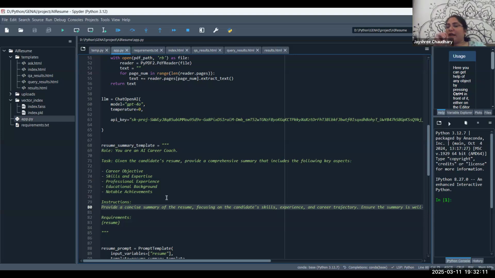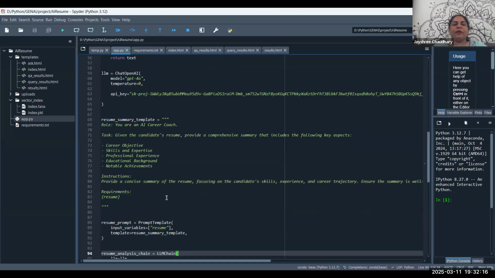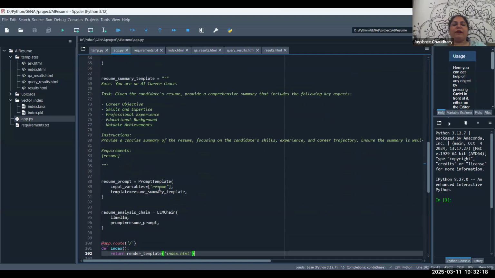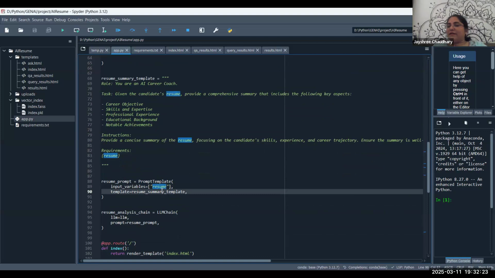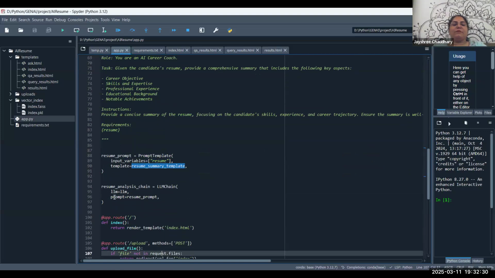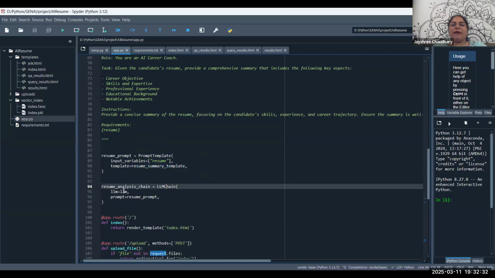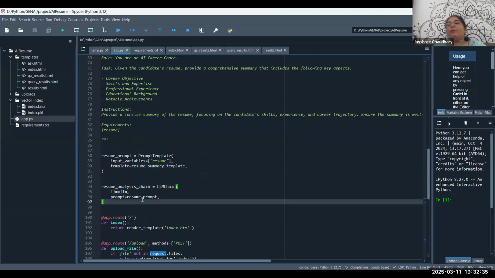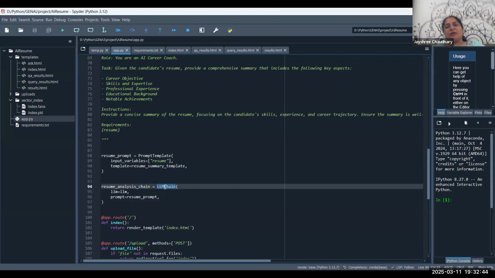So that's the reason when I hit the button after uploading, I'll get all this information. This is my resume prompt where I'm just going to say the input variable is resume. And this is the template, right? It's going to use this resume template to take that. And then this is the LangChain where I'm just going to provide what my LLM model is and what my prompt is, because this LangChain is basically used internally to process my input, right? So it is an open source model.